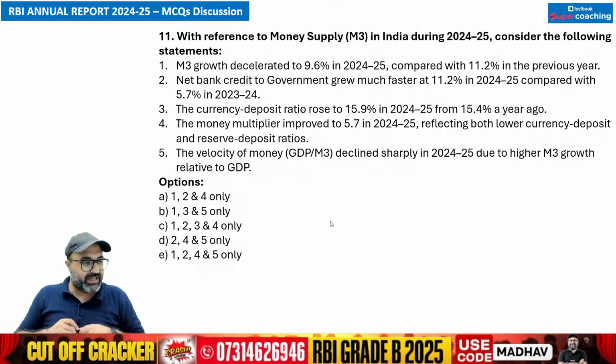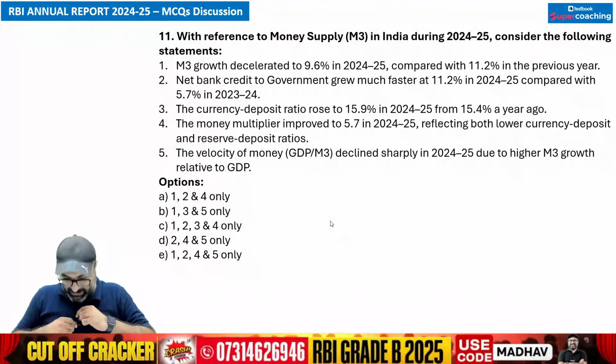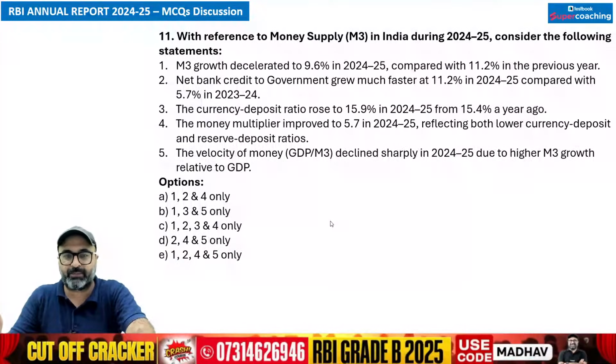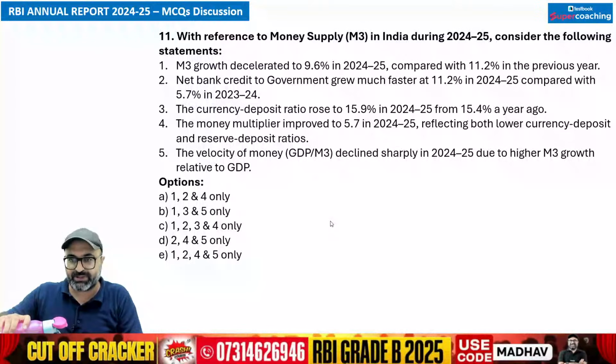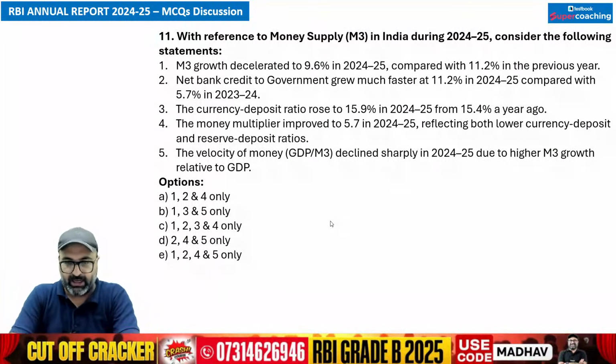Anji, what is the answer? A option. Chalo, I'll go through with it. Give me a second. So what does the question say? So the question says M3 growth decelerated to 9.6% in 2024-25. Is this statement true? Okay, chalo. I'll give you the answers now.